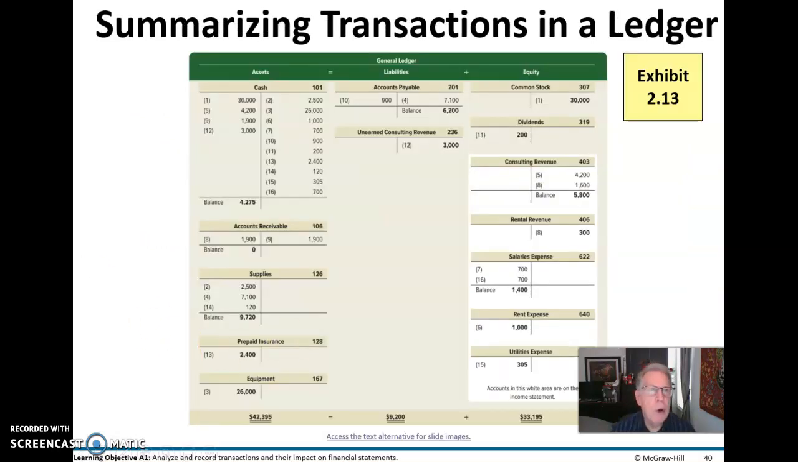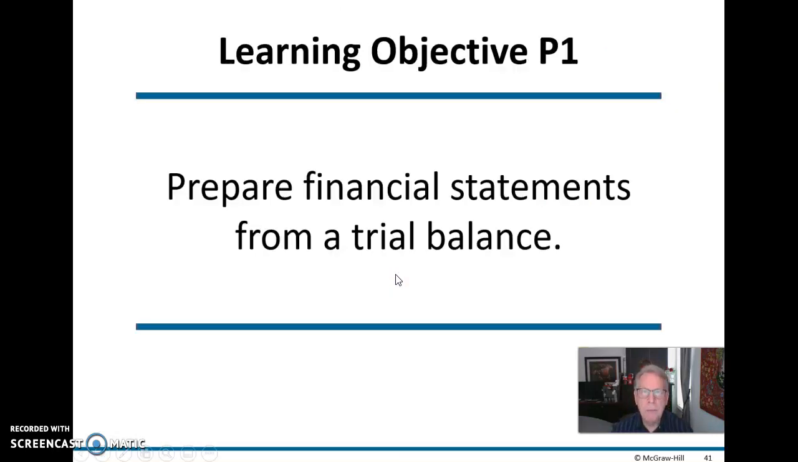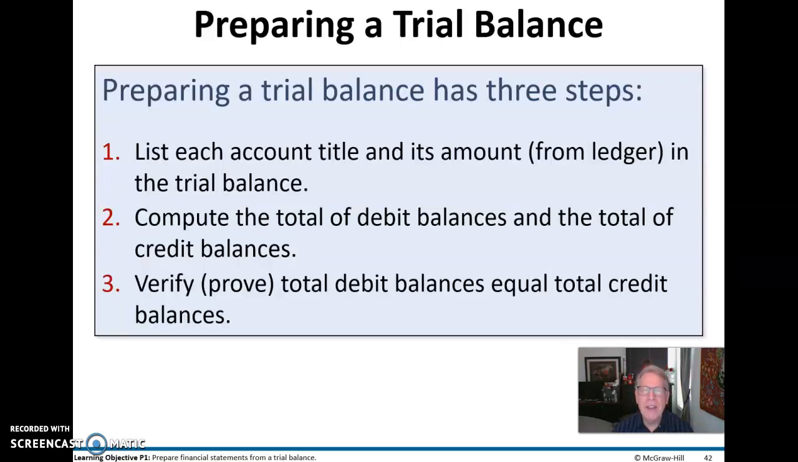All right, so we put all these transactions and summarize them in our general ledger. And here's all our general ledger balances. Notice we have an ending balance in all cases here. These ending balances are what we're going to use for our trial balance. And that's what we're going to do next. Here, we're going to prepare these financial statements from this trial balance. So let's look at that.